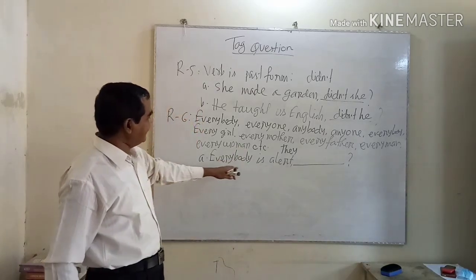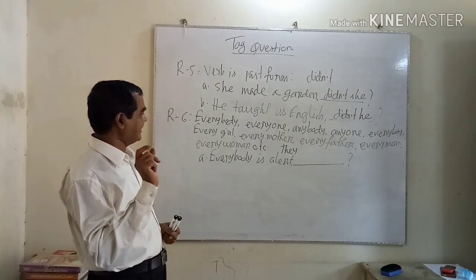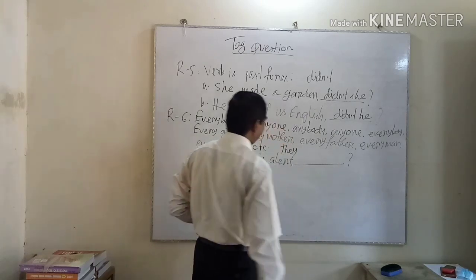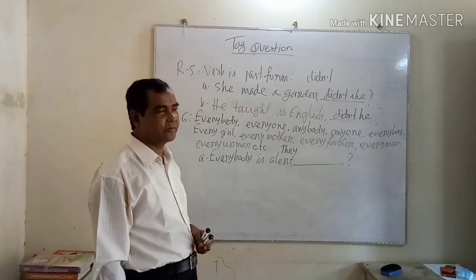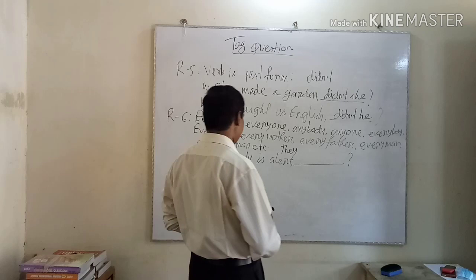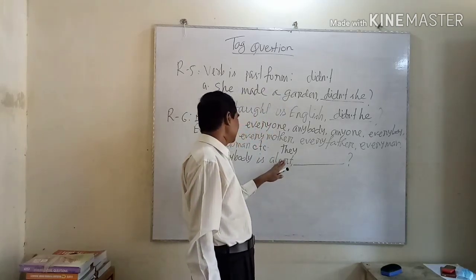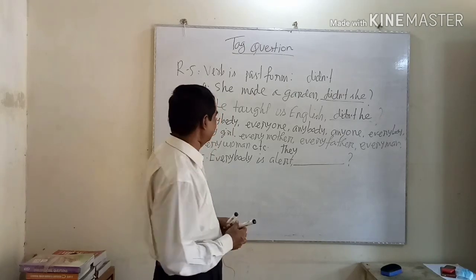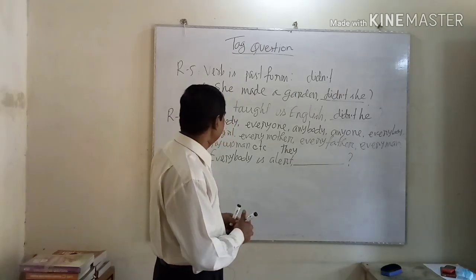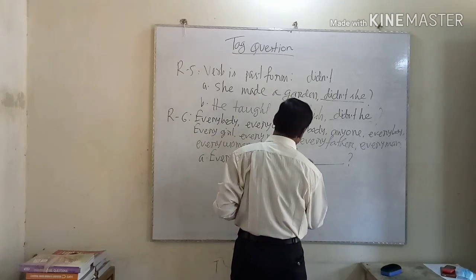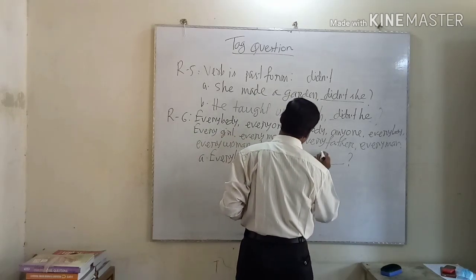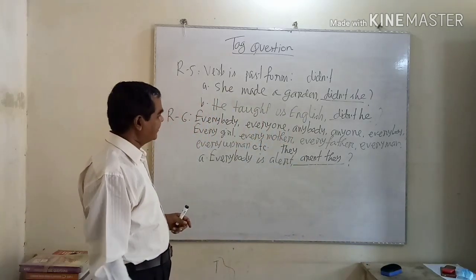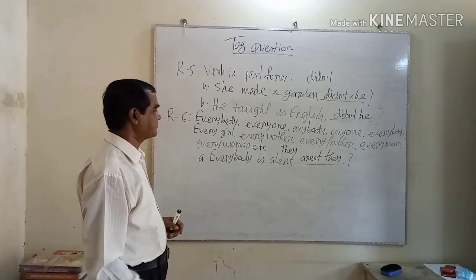At the time of writing the answer, you have to follow a technique. You will write "they" as a pronoun. With the subject "they," you will never use "is." For this, you have to use "aren't they."